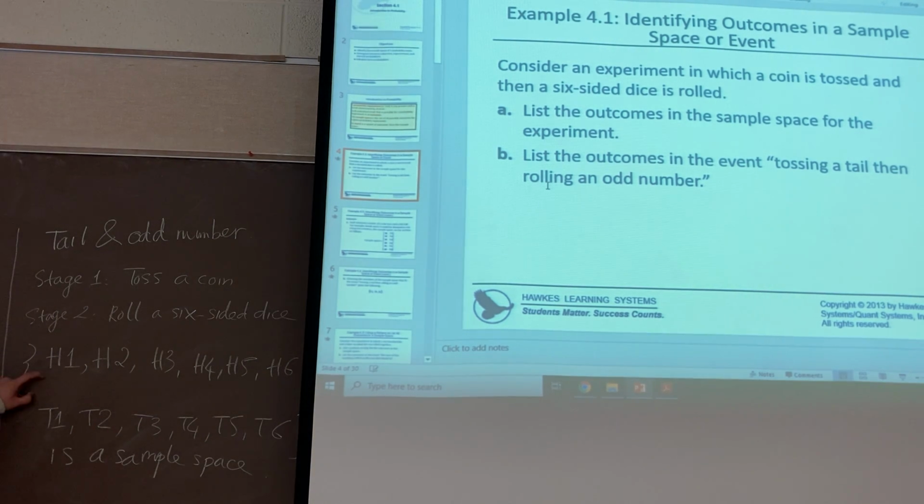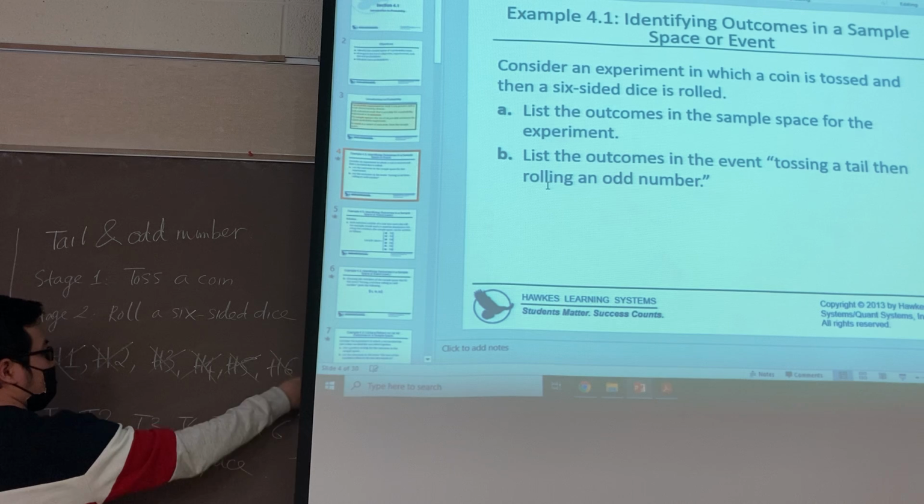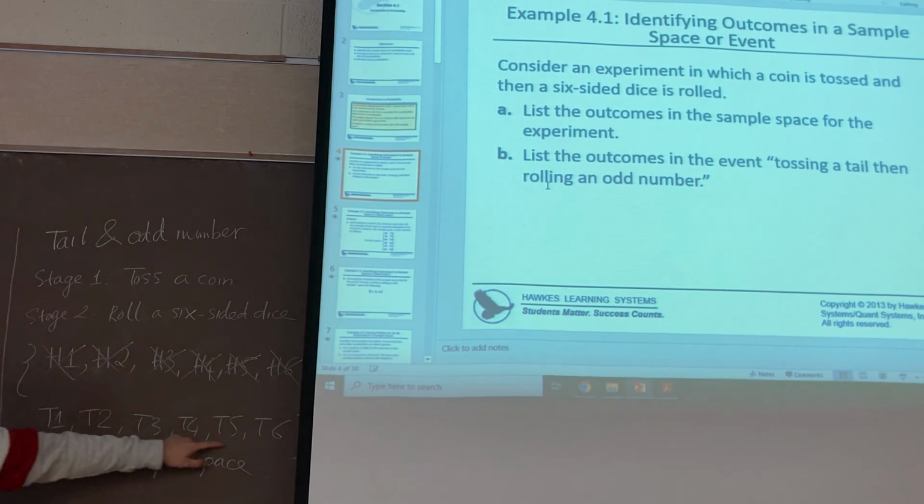So now you look at the sample space. What is the result that satisfies this event? First the tail, right? So you look at here. In this row it is not satisfied, because the first stage is head. So we don't choose this one, because it doesn't satisfy this condition. But this one is satisfied as the first condition, because the result is a tail. So we choose this one.